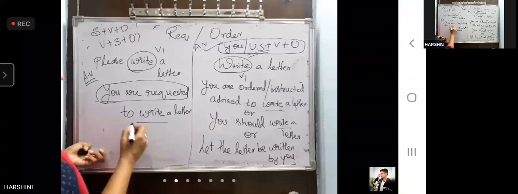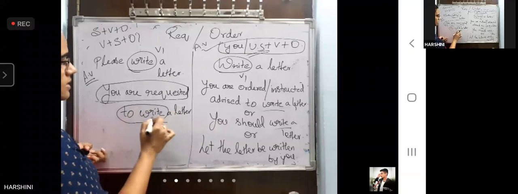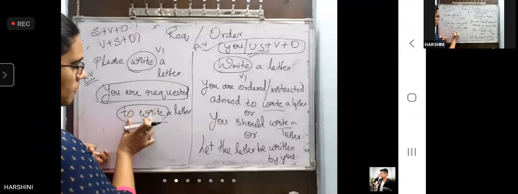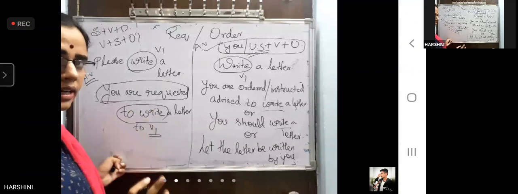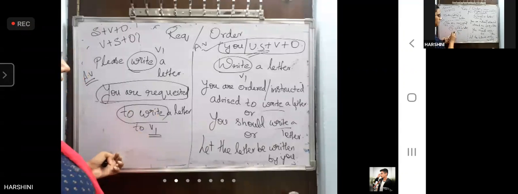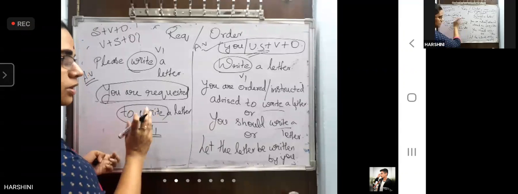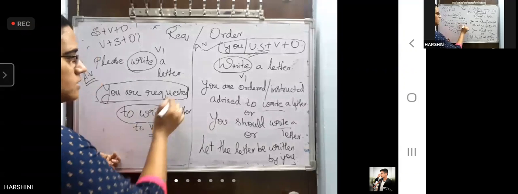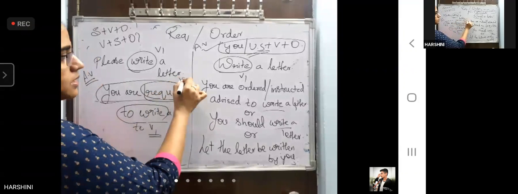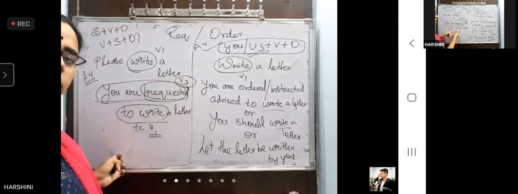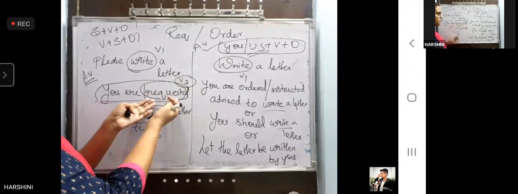Why? Because this write is changed into to-infinitive. To plus, after to you can only write V1 in English. You cannot write V2 or V3. To show that this sentence is in passive voice, you have used this word requested, which is V3. So V3 is present, not in the form of written, but in the form of requested.